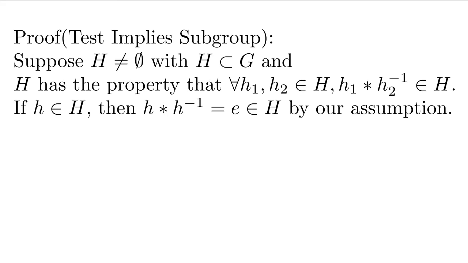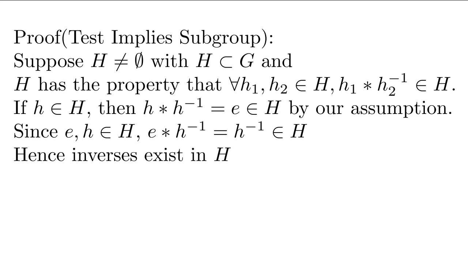Let h be in H. Since h, and redundantly h, are in H, h times h inverse must be in H, by our assumption. But this is the identity, so that's e. Since we have the identity, we can show that since e and h are in H, this implies that e times h inverse, which is equal to h inverse, is also in H. We now have inverses.